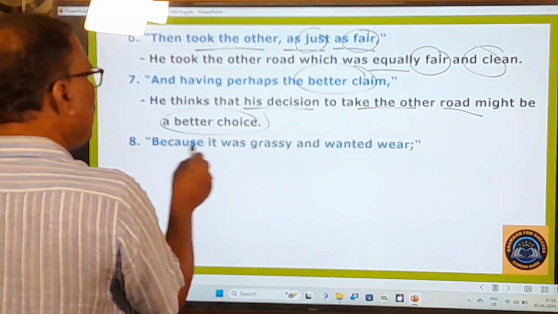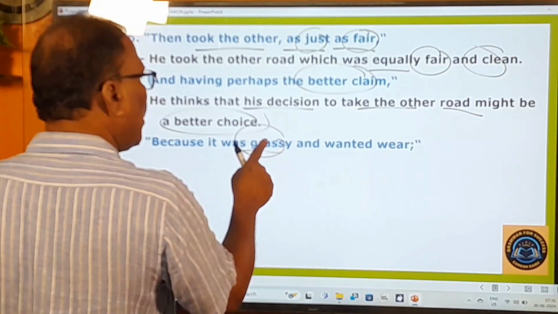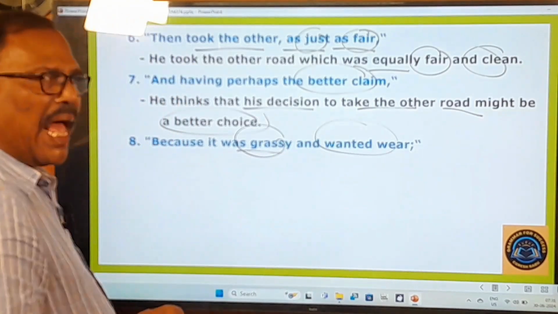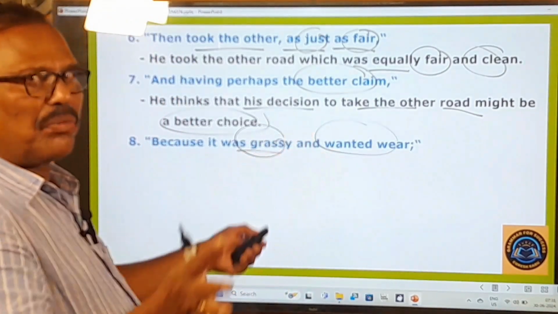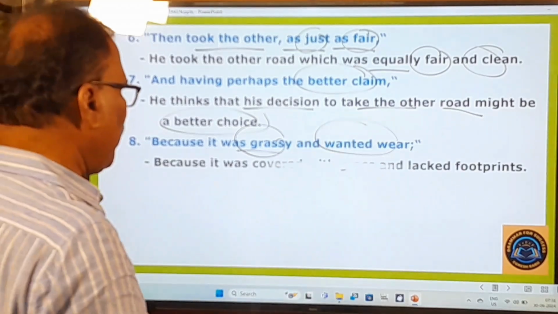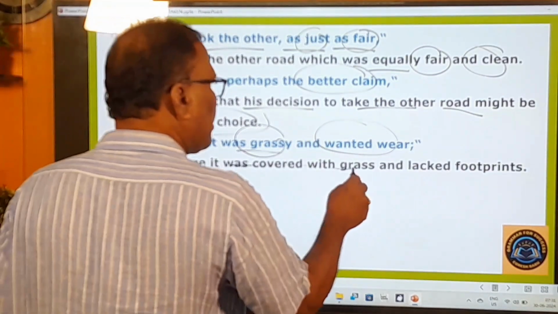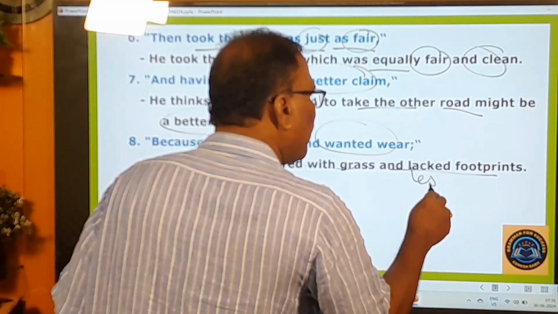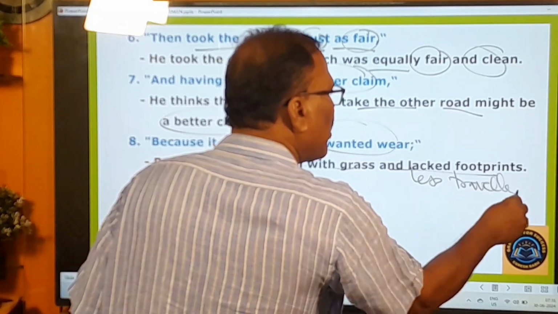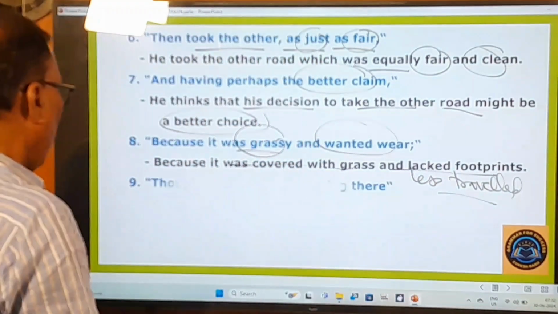And here, because it was grassy, grassy means covered with grass, and wanted means lacked footprints. That means that was less traveled, in other words. Because it was covered with grass and lacked footprints means less traveled. You can also say less traveled. Okay, that is the meaning. And you go to the next one.